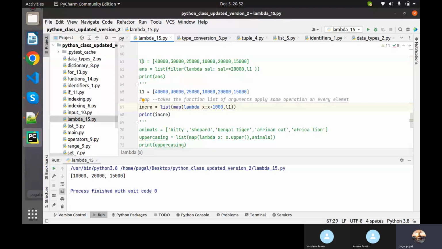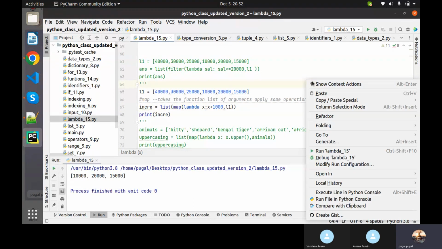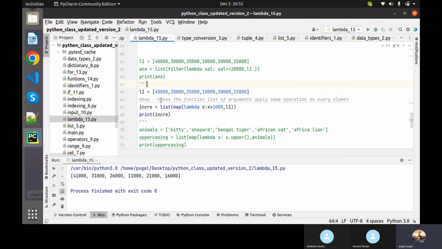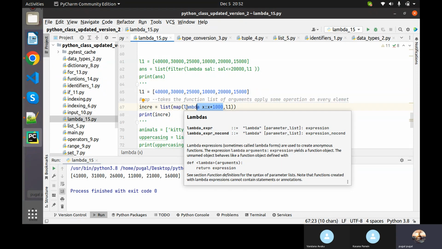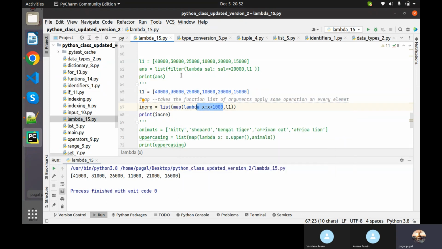And if I run this, see, that's what map will do. That is the difference between map and filter. Okay, not understood, or understood something from this?